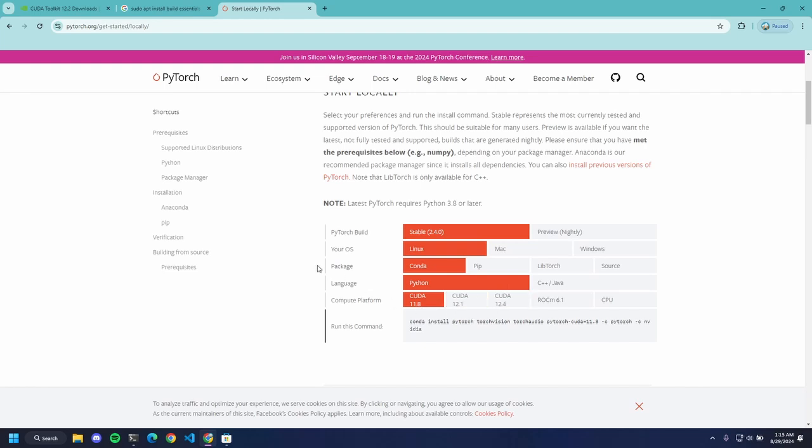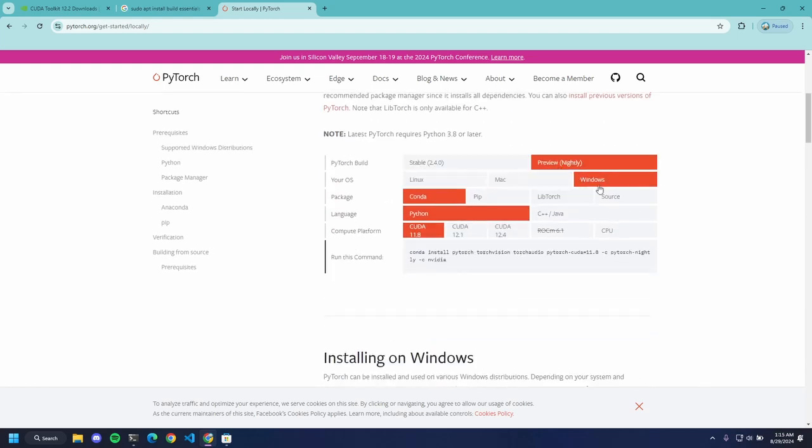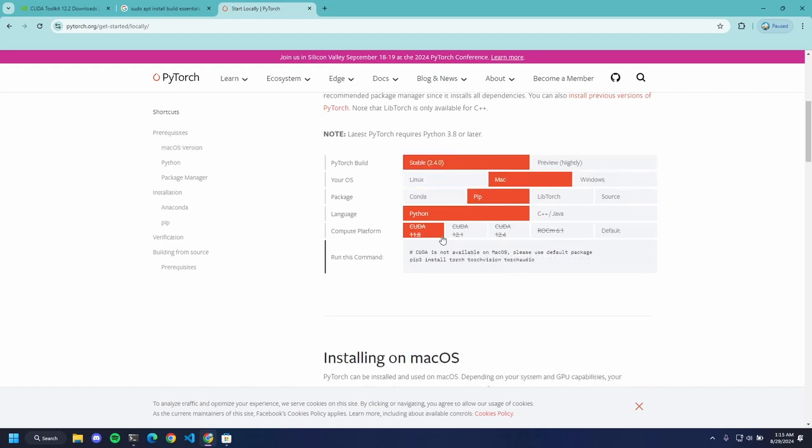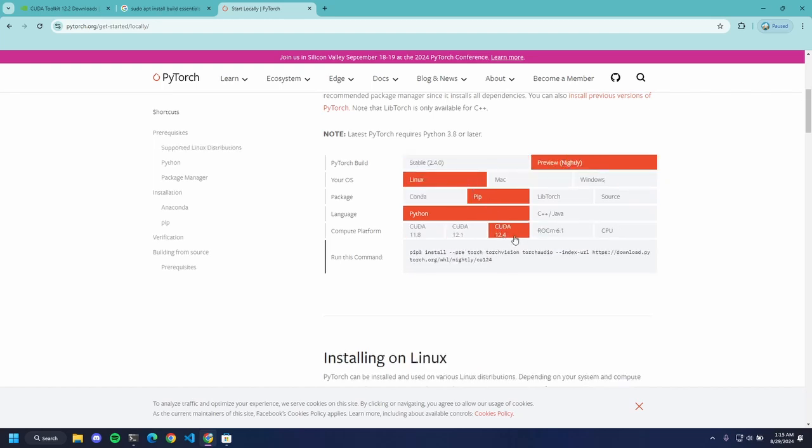Like I said, as you can see, the stable and the nightly builds, both of them only go up to Cuda 12.4. Okay, there is a support for ROCm 6.1, which is, if I'm not wrong, AMD's version of parallel computing, but Cuda does the best. Cuda is currently actually the best right now.